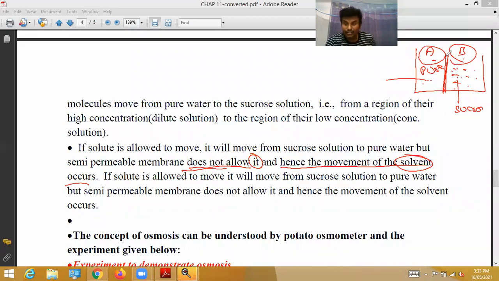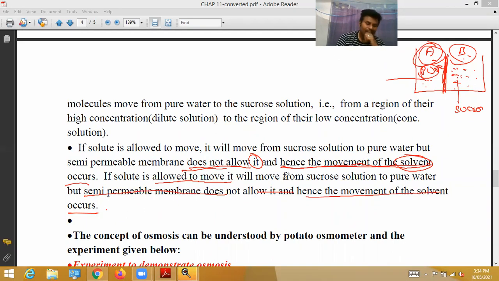But the membrane does not allow it, so the solvent, water, the universal solvent, moves from A to B. If solute is allowed to move, it will move from the sucrose solution to pure water, but the semi-permeable membrane does not allow it, and hence the movement of the solvent occurs. Same point repeated again.